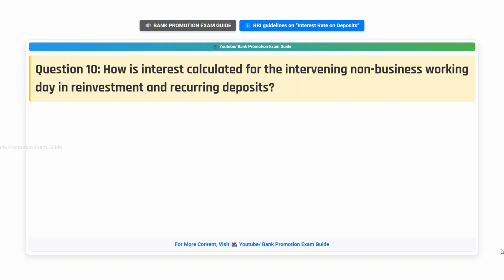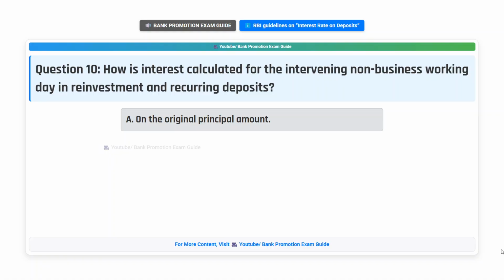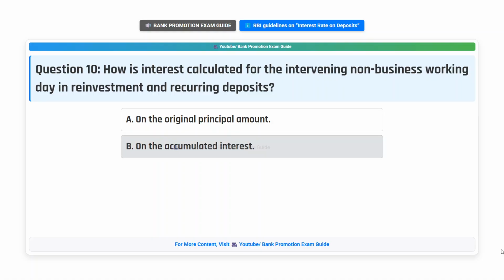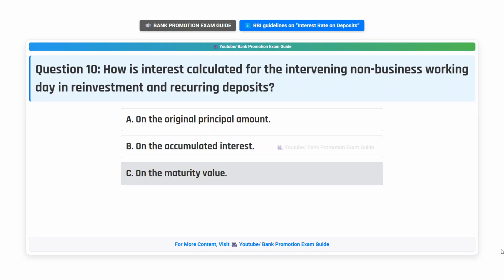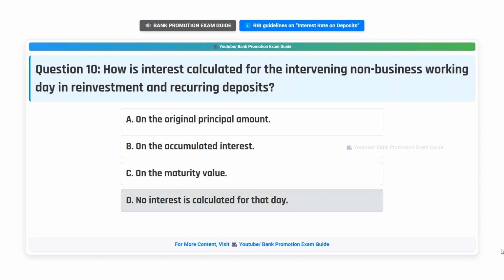Question 10. How is interest calculated for the intervening non-business working day in reinvestment and recurring deposits? Option A. On the original principal amount. Option B. On the accumulated interest. Option C. On the maturity value. Option D. No interest is calculated for that day.